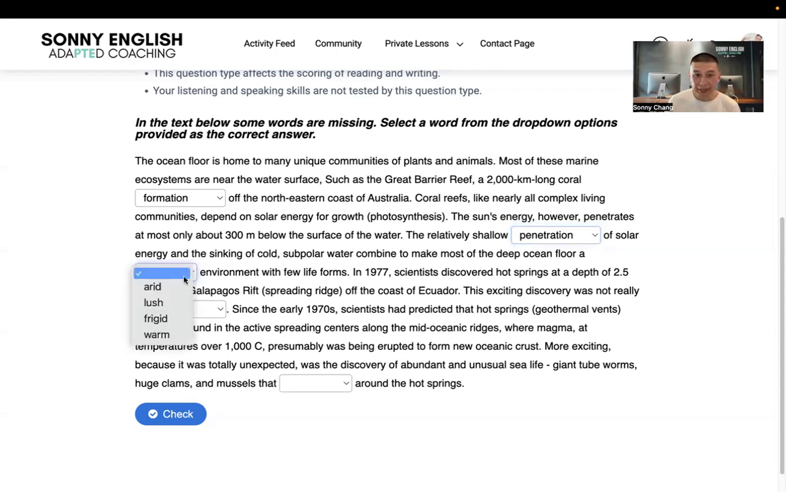All right, next, let's take a look here. This is all vocabulary. Let's take a look to see if you know. This is all vocabulary: arid, lush, frigid, warm. Okay, so this is all dealing with types of climate, I would say. If you don't know this vocabulary, let's just take a look at the clue. Because again, we're dealing with vocabulary, we do need to read.